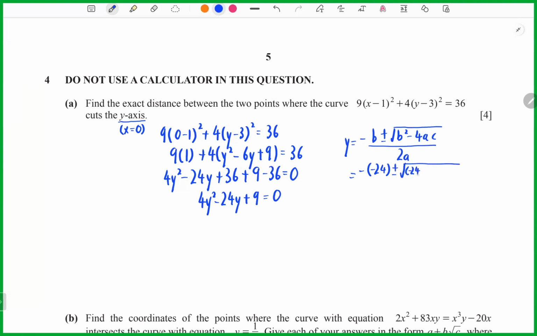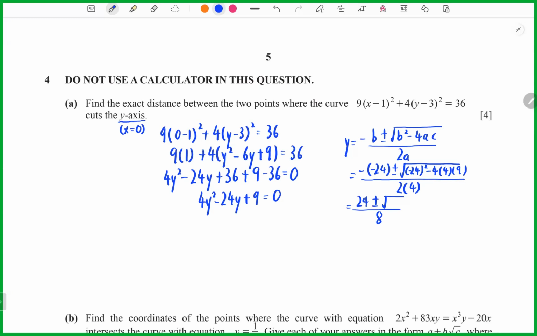Here is negative 24 squared minus 4a, which is 4. Here is 9, over 2a, which is 4. So we get y equals 24 plus minus, okay, it is 8.